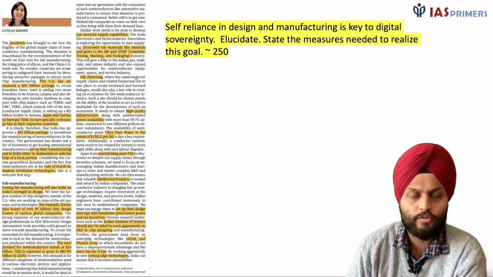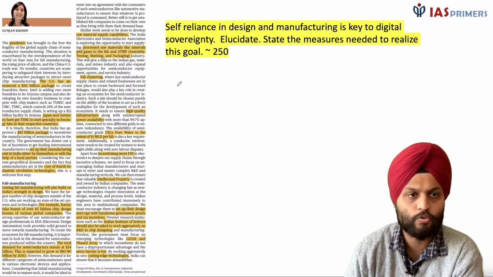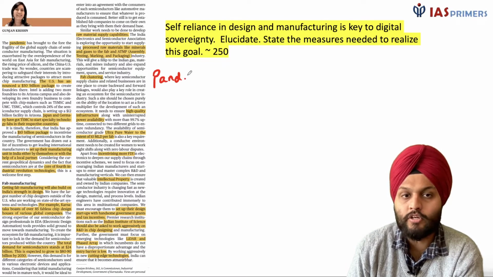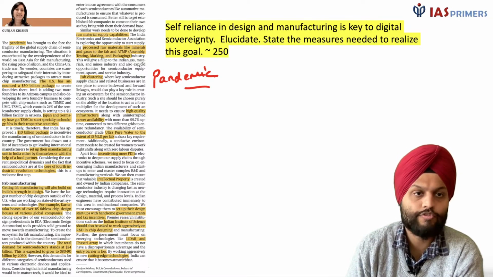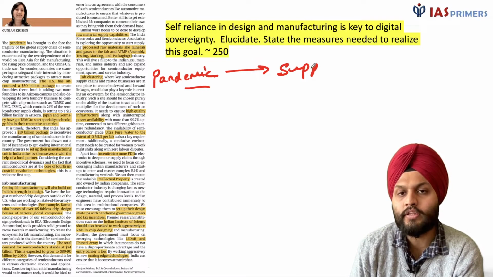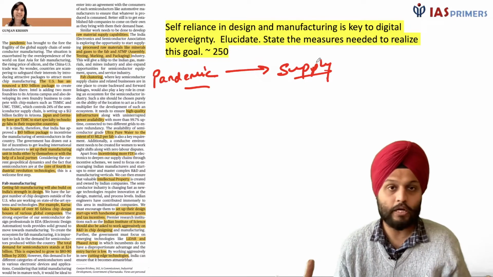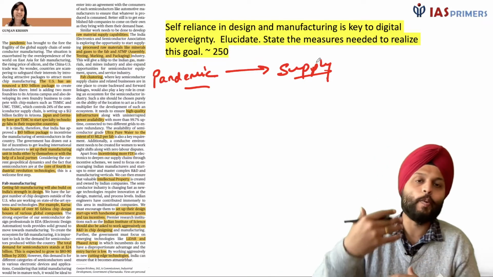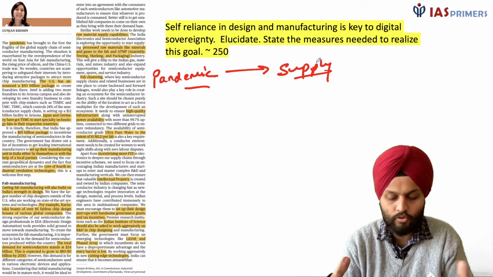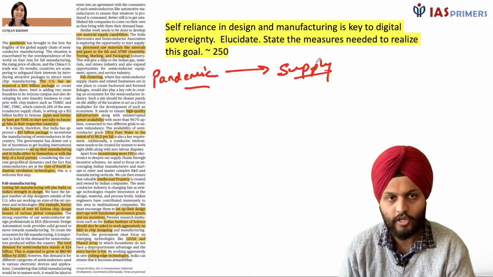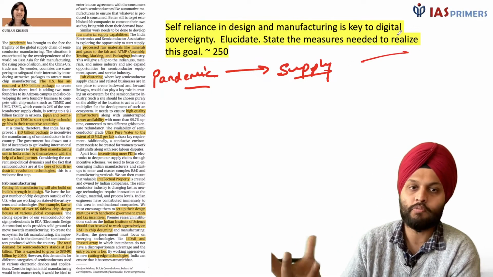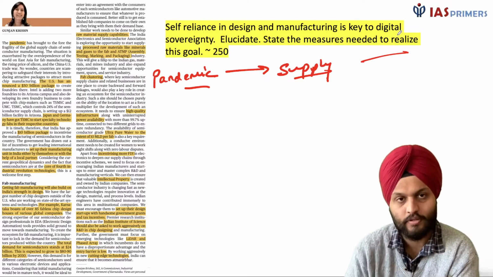So basically what she's saying is, and we'll merge these two together. Semiconductors are very, very important, and of great importance from digital sovereignty. But with the pandemic, the supply of semiconductors, which is required for electronics, right? Electronics in automobiles, electronics in computers and gadgets, you name it, right? So that has been affected. So more or less, almost every sector of the economy has been affected by this shortage of semiconductors.